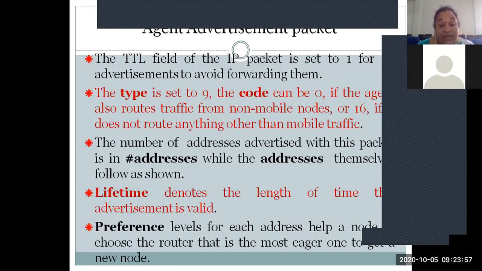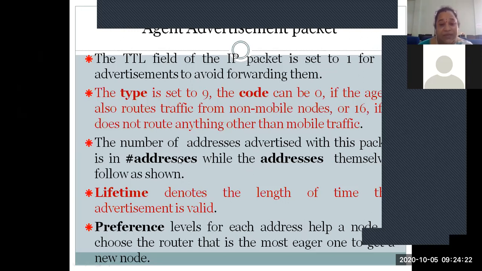So if the agent is routing the traffic of non-mobile or static devices, then the code will be set to 0. Otherwise, it will be set to 16 if it is handling mobile traffic, right?